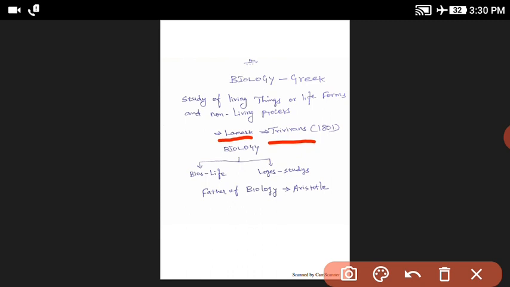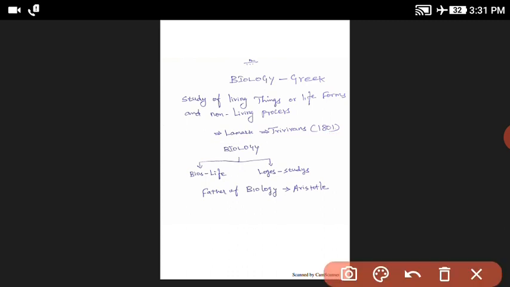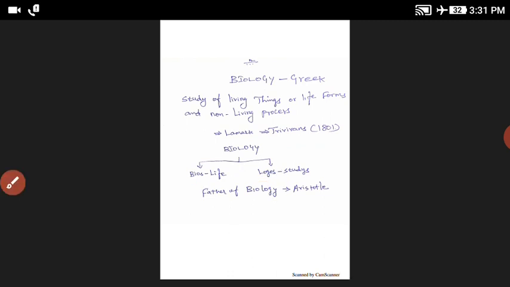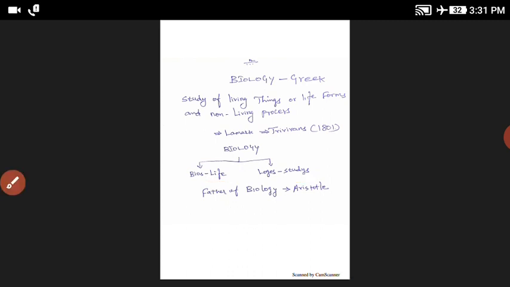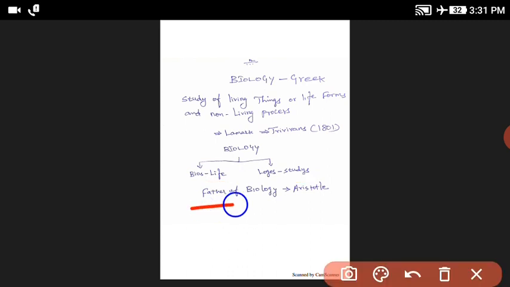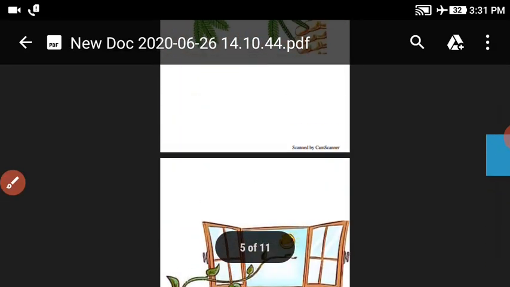Lamarck and Treviranus, in 1801. The word biology is divided into two Greek words: one is bios and another one is logos. Bios means life and logos means study. So the father of biology is Aristotle.